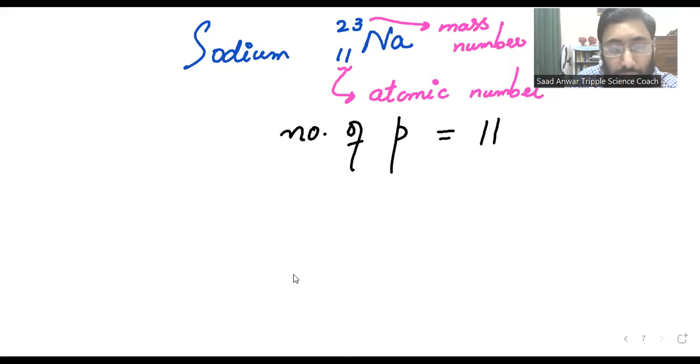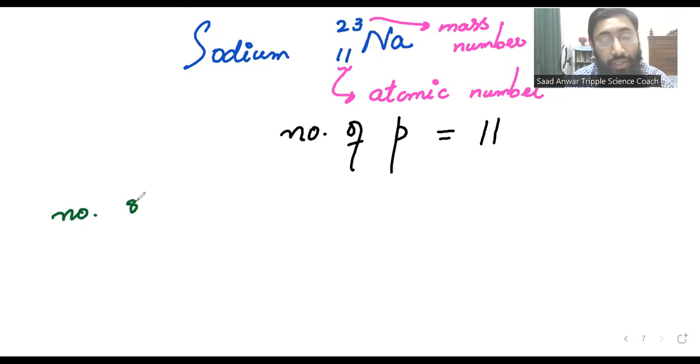Is there any number which can tell us the number of electrons? No, there is no such number. But remember, the number of electrons is always equal to the number of protons in an atom.